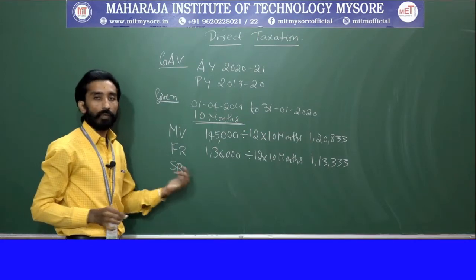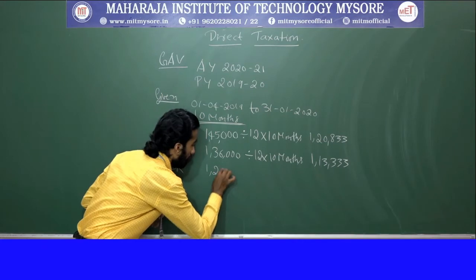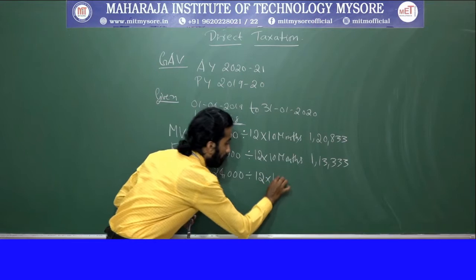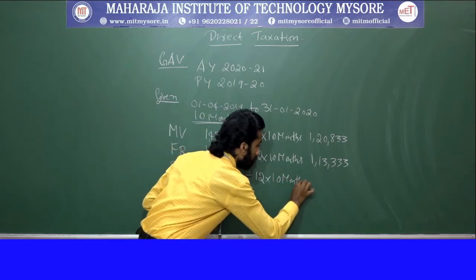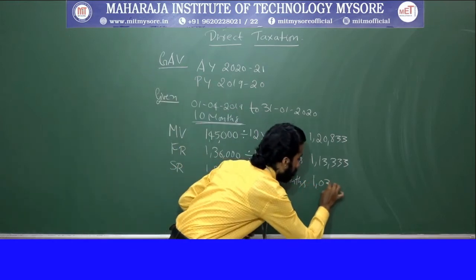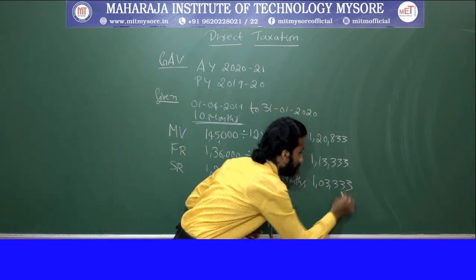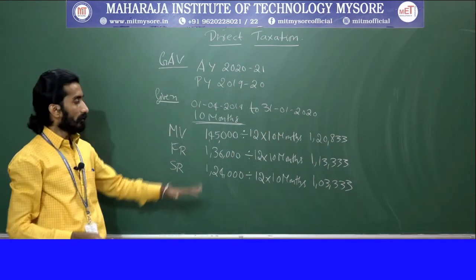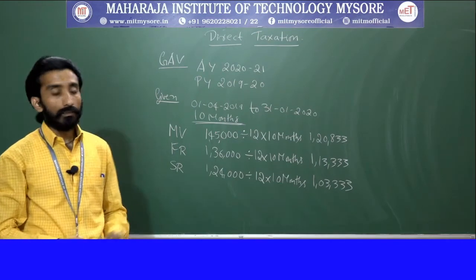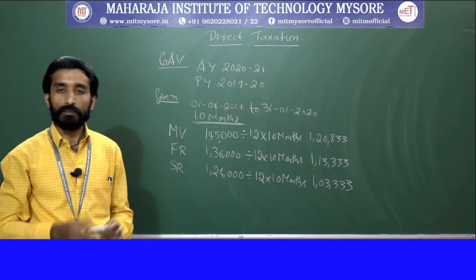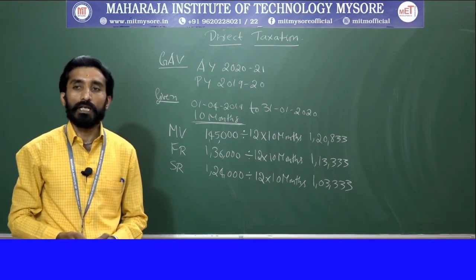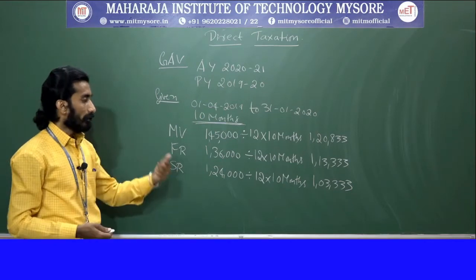Next, standard rent has been given. Standard rent is 1,24,000 into 10 months. This also should be calculated, so that is 1,03,333. So all these three pieces of information are calculated. Based on these three, keeping them as a base, we need to go with the calculation of gross annual value. Before that, we will decide here.